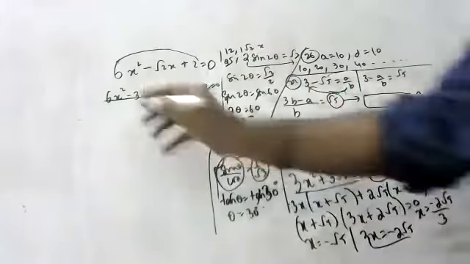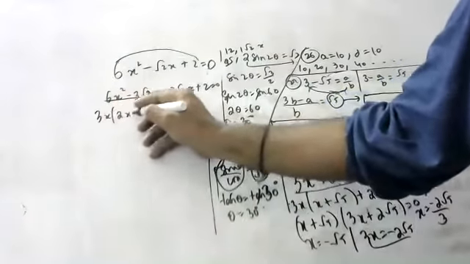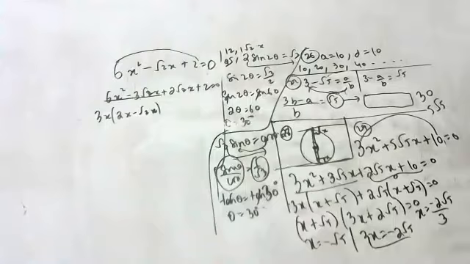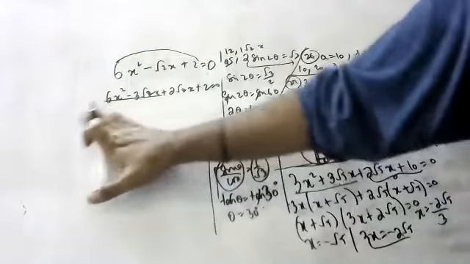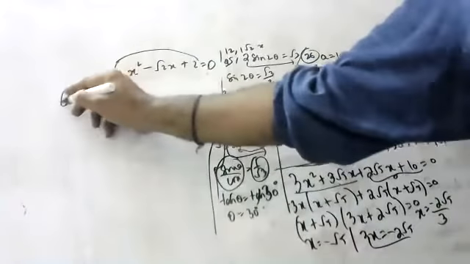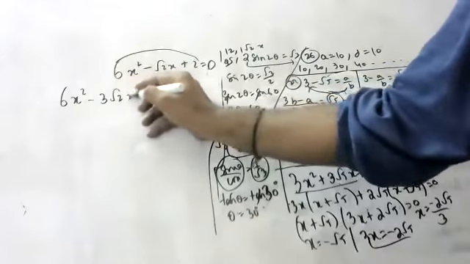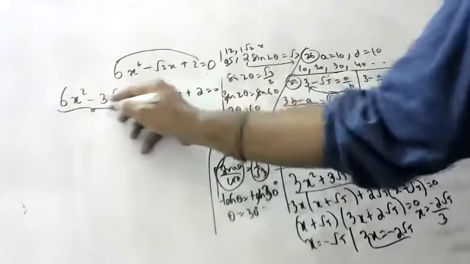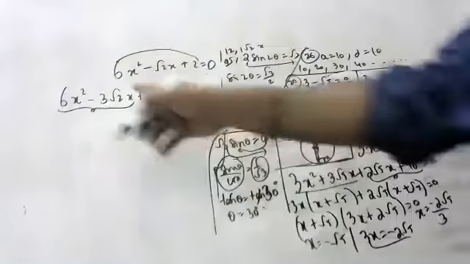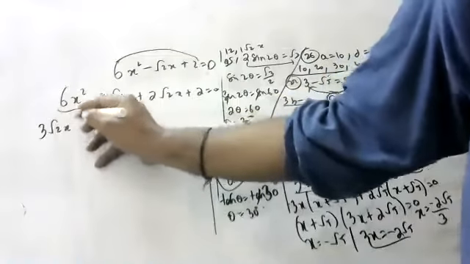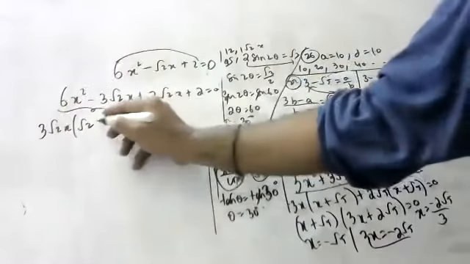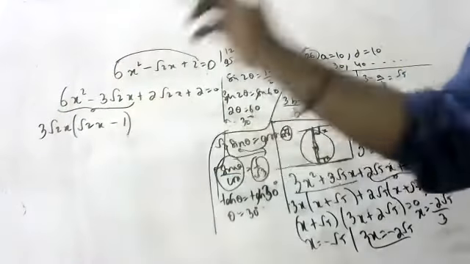In these two, I will take 3 root 2x common, then root 2 into root 2, 2 3s are 6, so we get x minus 1.